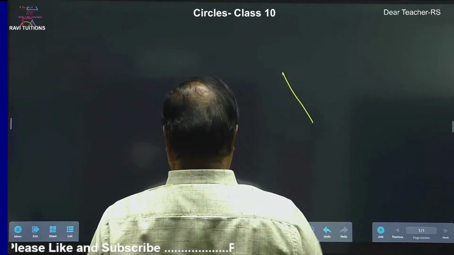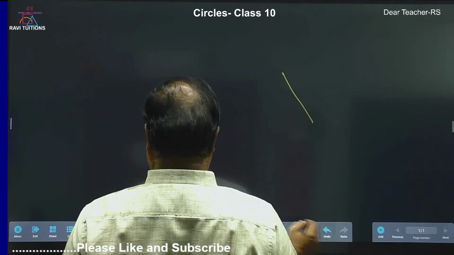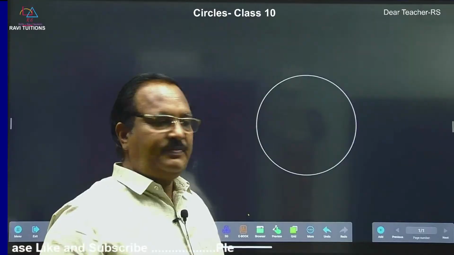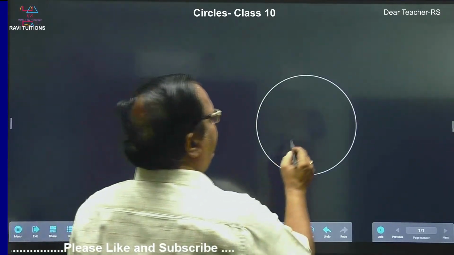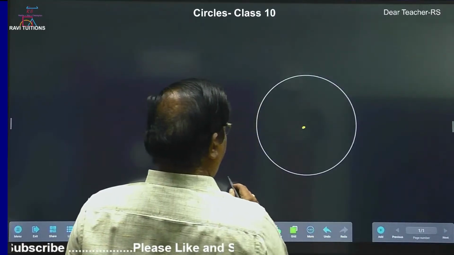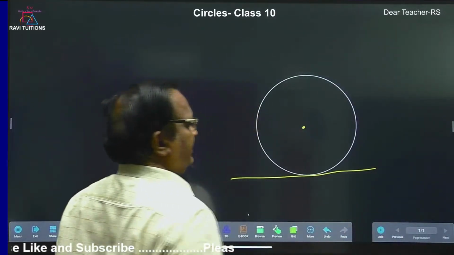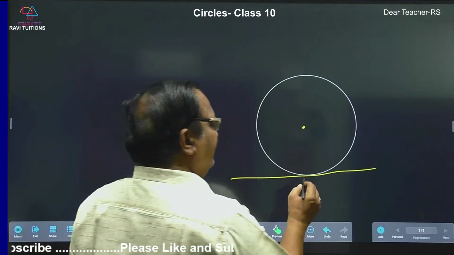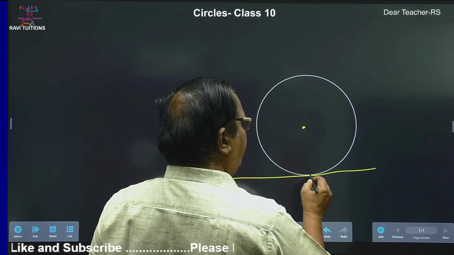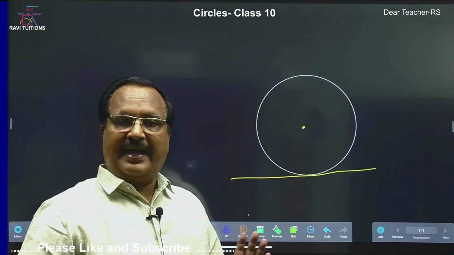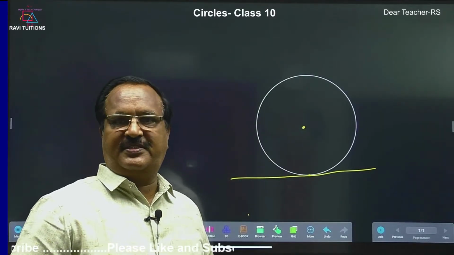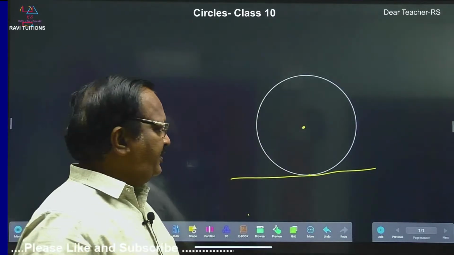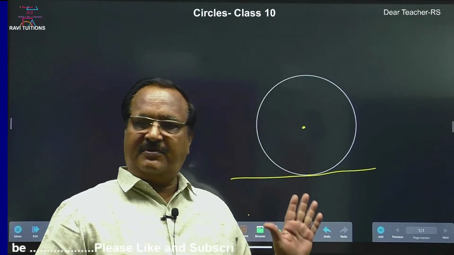Now this is the circle. Understand the main concepts. Now we have only the tangent. This is the tangent. You should know what is a tangent. Tangent is a line which touches the circle at only one point. Okay. On tangents only you are going to have some questions. MCQ questions will be there and 1 mark questions will be there. So tangent is important concept of 10th class.